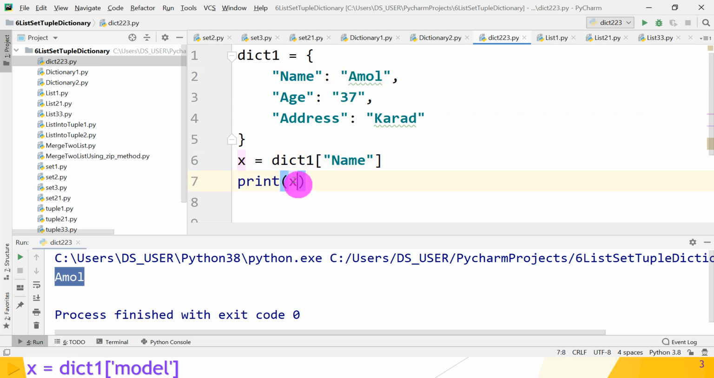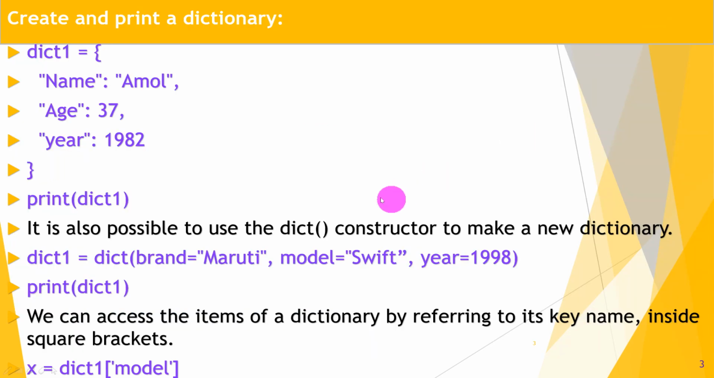Now print this x variable. Great, I hope you understand how to take the values from keys to their respective values. Great, so let's move to the next point.